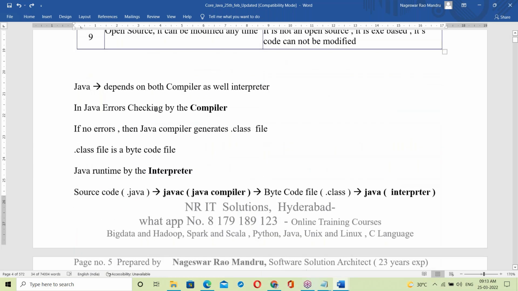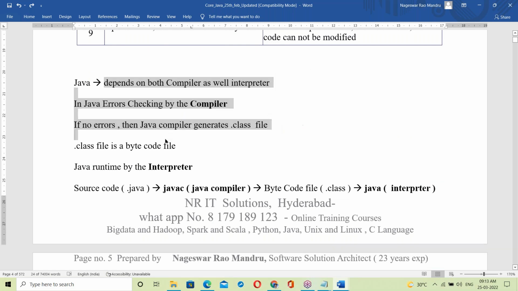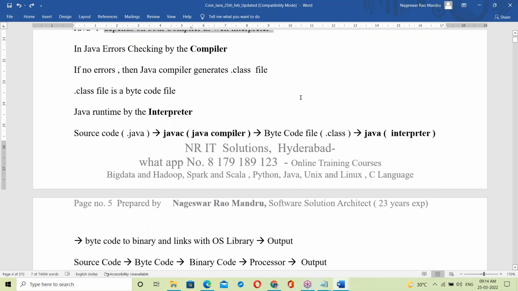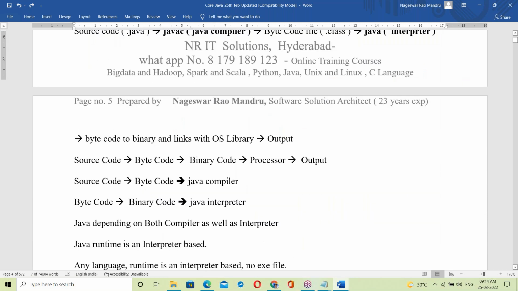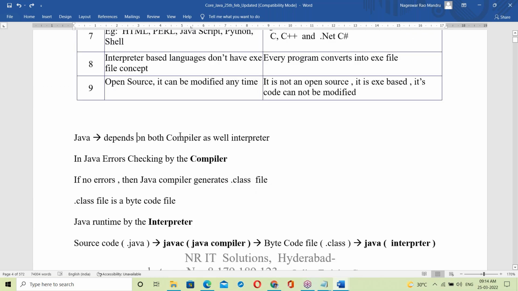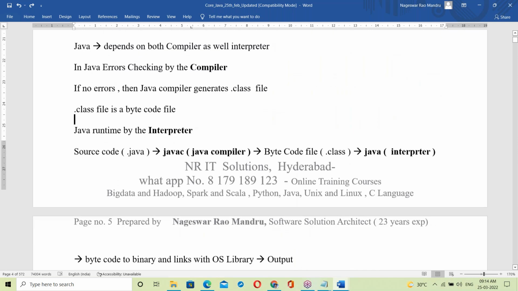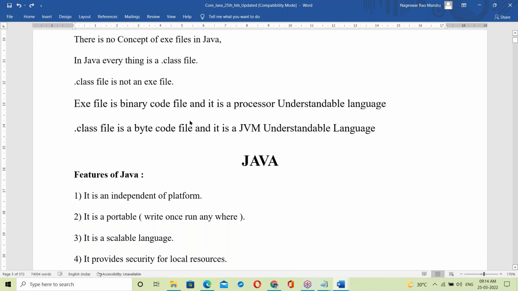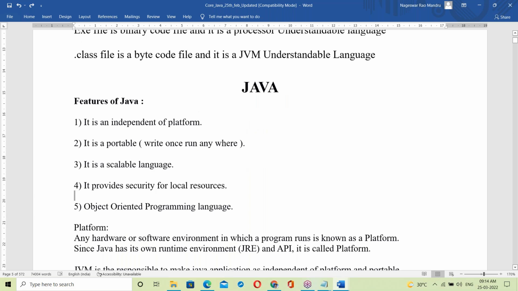Okay, next. What is Java? Tomorrow Java concepts are starting. Java depends on what? Is it compiler or interpreter or both? How both? Java depends on both compiler as well as interpreter. How, that explanation, tomorrow we'll discuss. Tomorrow starting Java concepts. After that, platform independence, portability and other features.